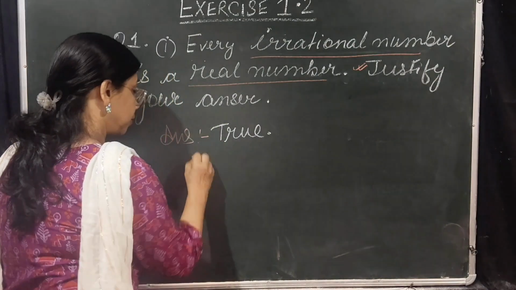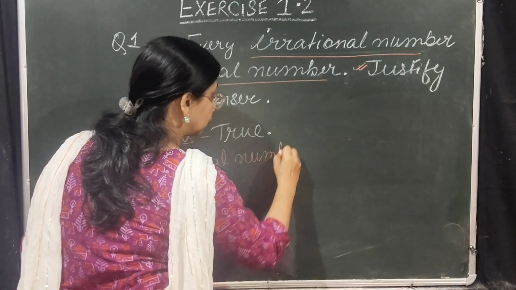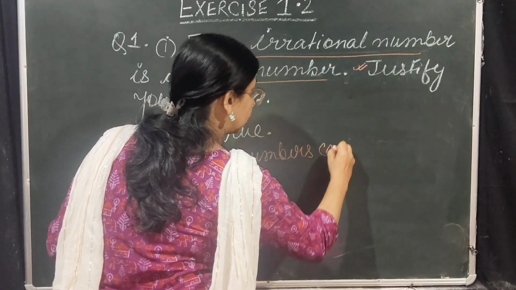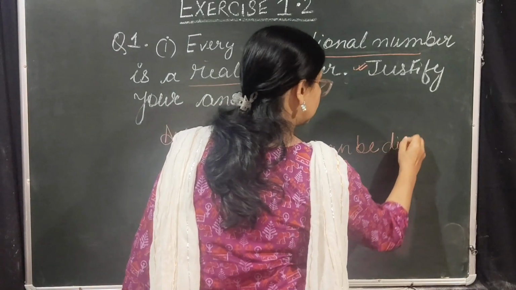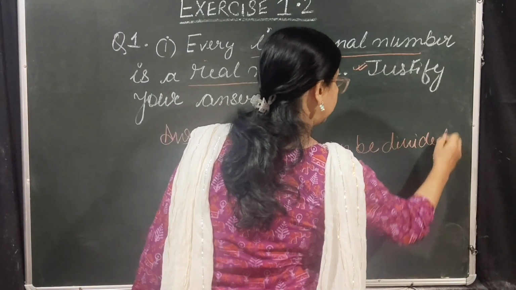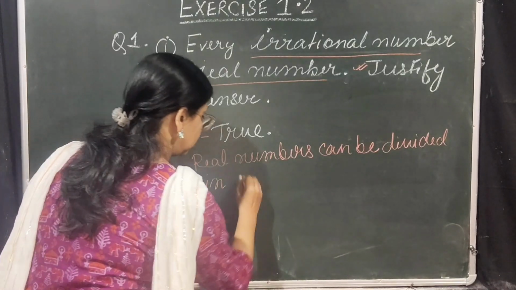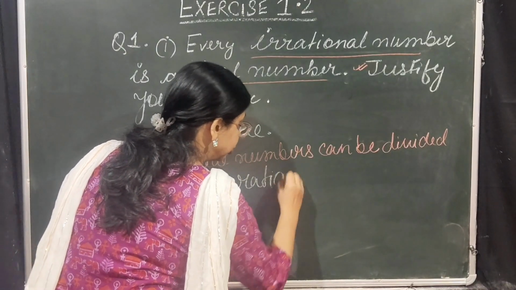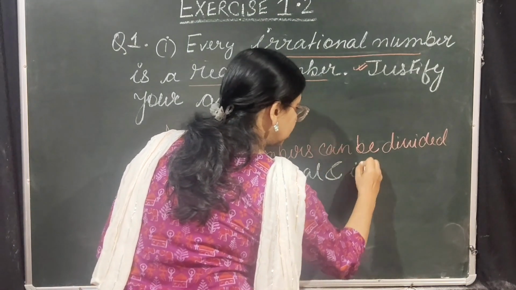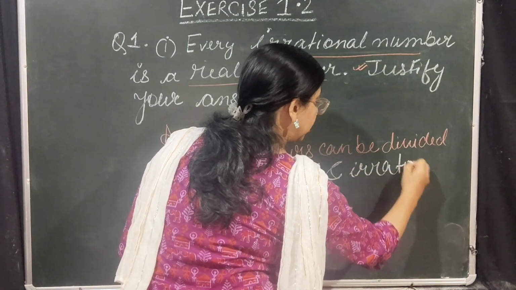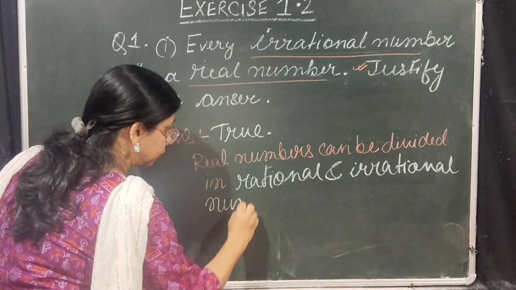And why it is true? Because real numbers can be divided in rational and irrational numbers.